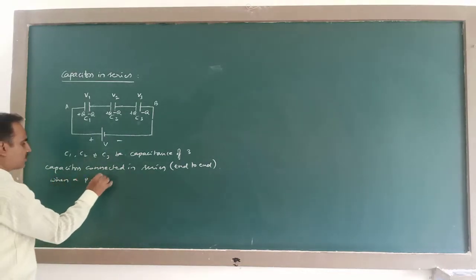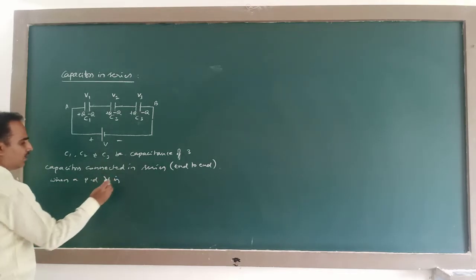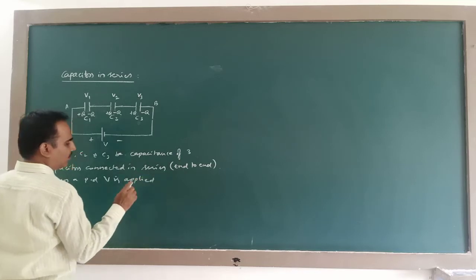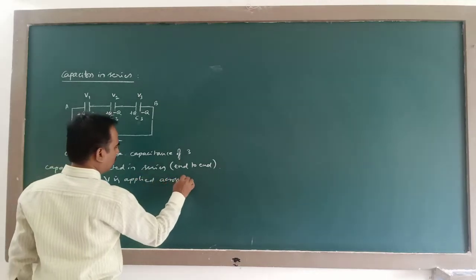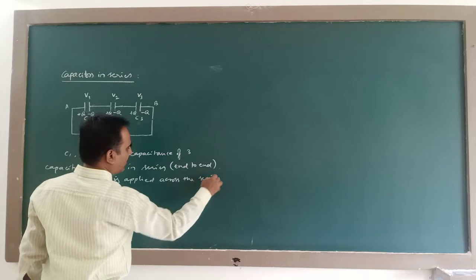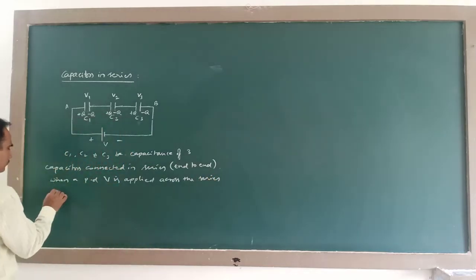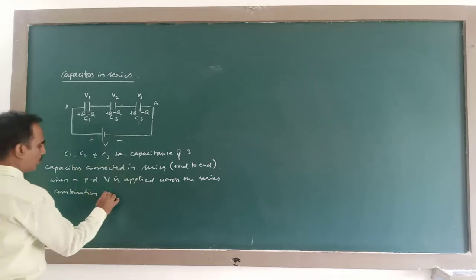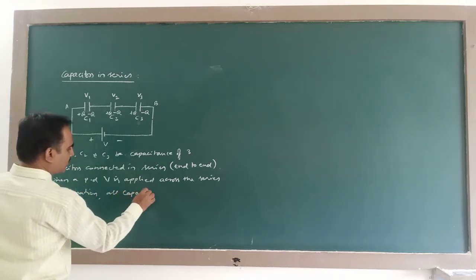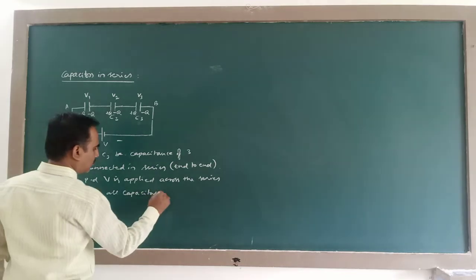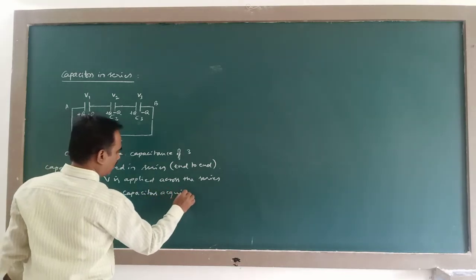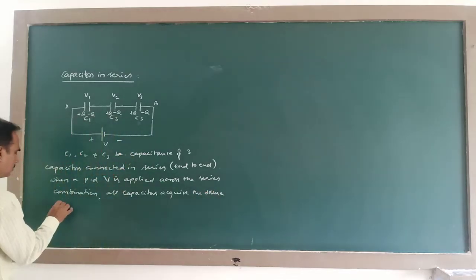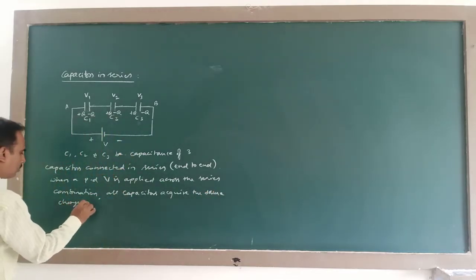When a potential difference V is applied across the series combination, all capacitors acquire the same charge Q,